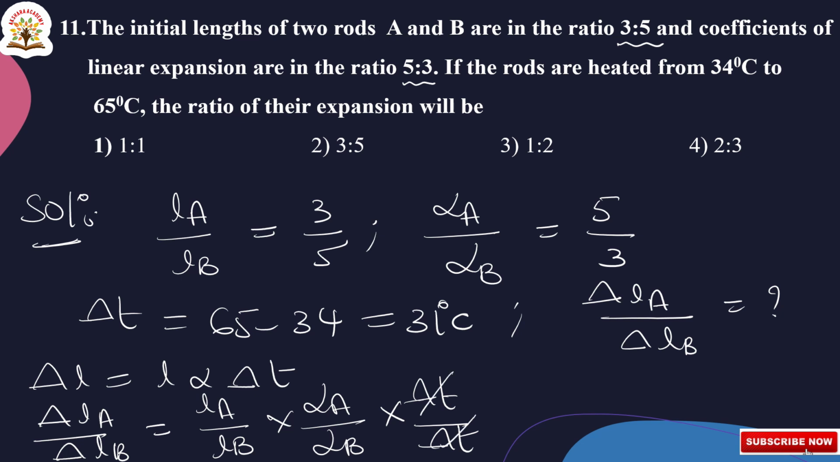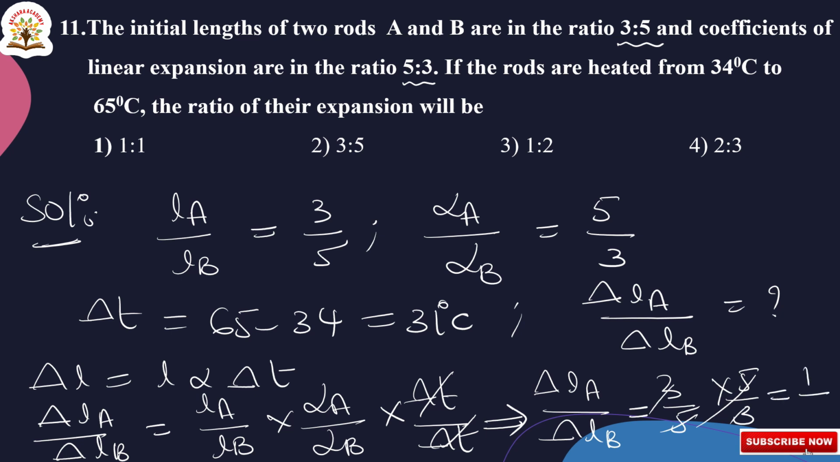Delta T cancels and we are substituting. Delta LA by delta LB is equal to 3 by 5 into 5 by 3. 5, 5 and 3, 3 get cancelled. The final answer is 1 is to 1. So, the first option is correct. The ratio of their expansion, delta LA by delta LB, is equal to 1 is to 1. Okay, next we will go to the next, the 12th one.